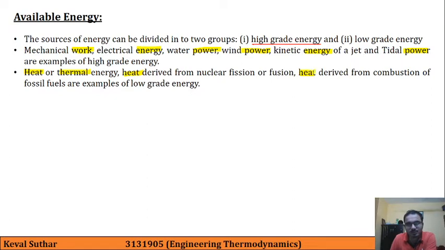So obviously, based on these examples that you are observing right now, work and power of any form are high grade energy, and heat or energy associated with heat is low grade energy.